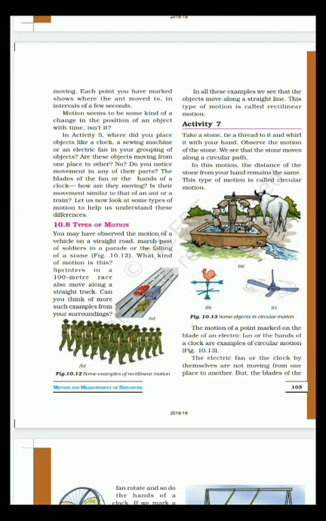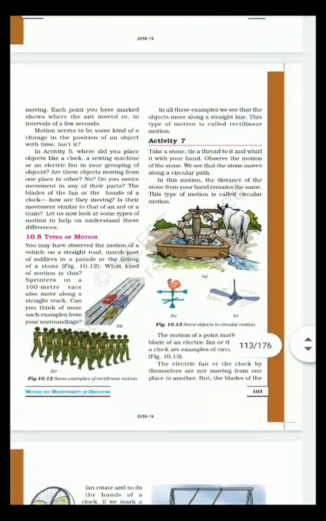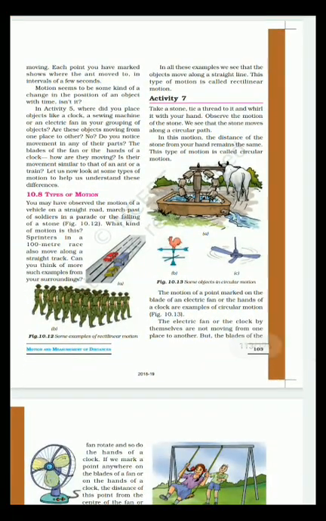It is a continuation of the activity. That is, take a stone, tie a thread to it, whirl it with your hand, and observe the motion. It is in a circular path, so it is circular motion. And before that, in the examples of figure 10.12, in all the examples we see that objects move along a straight line, so this type of motion is called rectilinear motion.